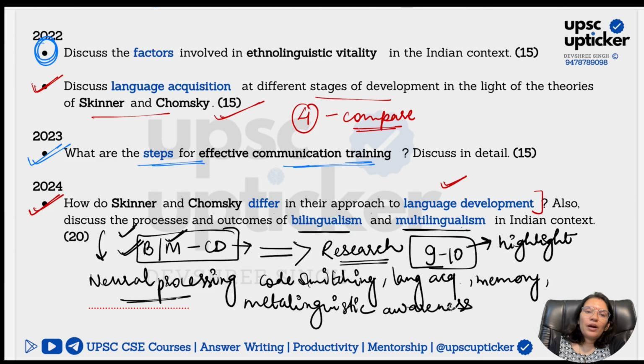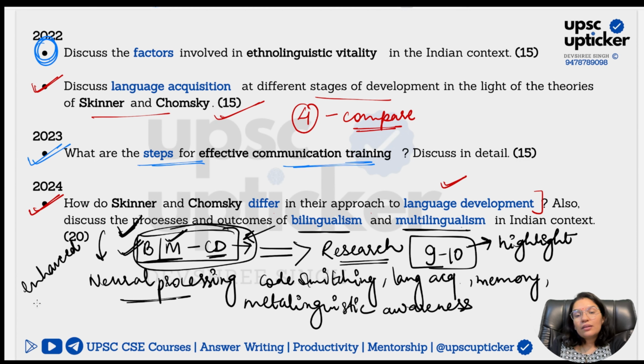These are going to be part of the processes. Please make a note, all of you. These are all part of your processes. And outcomes are simply this: the relationship between cognitive development and being bilingual and multilingual, right? So what exactly happens to your cognitive development? It is definitely enhanced. It is better than other people.